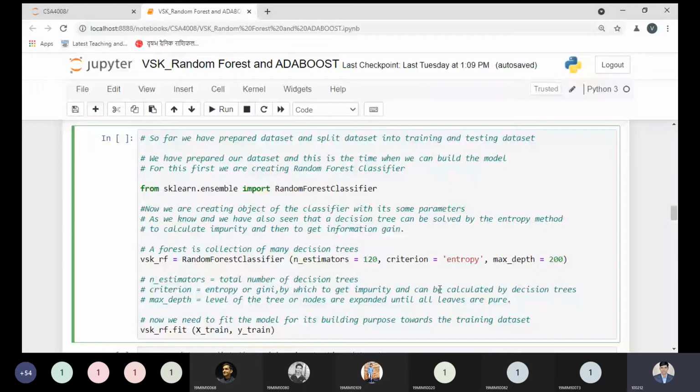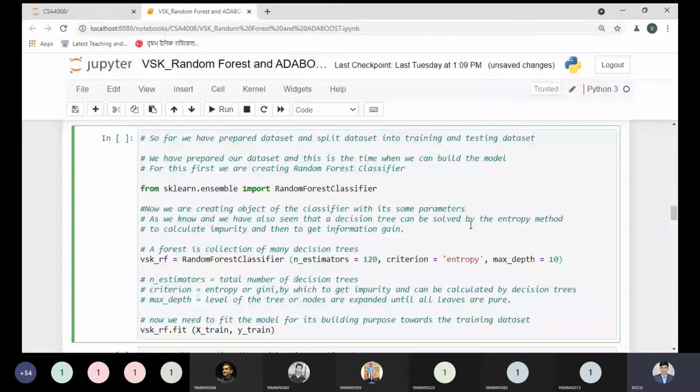So right now I'm asking once again, can you tell me what value I must take here for the maximum depth? If you want to update, then I can update in front of you. Just tell me any value. What is the level of the tree I must take? Level of tree, or nodes are expanded until all leaves are pure. Just tell me right now, anybody. 10. Could you repeat once again? 10. Yes. Okay, no problem.